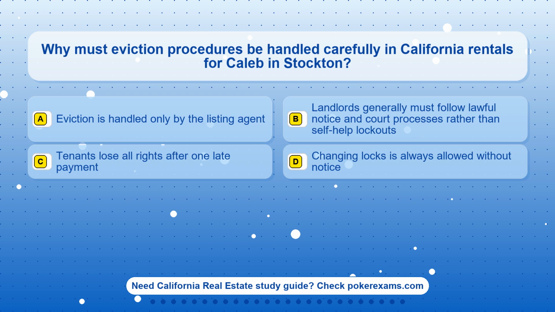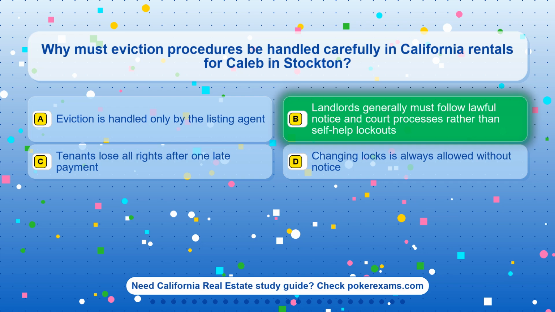Question 22. Why must eviction procedures be handled carefully in California rentals for Caleb in Stockton? Option A. Eviction is handled only by the listing agent. Option B. Landlords generally must follow lawful notice and court processes rather than self-help lockouts. Option C. Tenants lose all rights after one late payment. Option D. Changing locks is always allowed without notice.